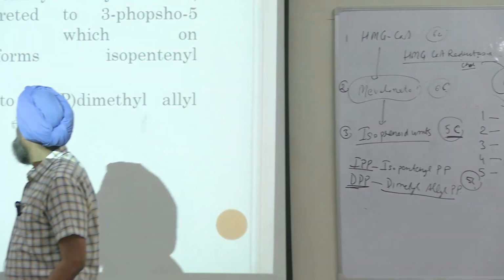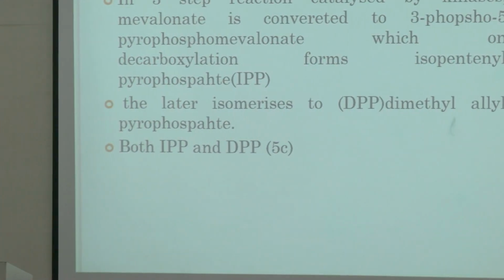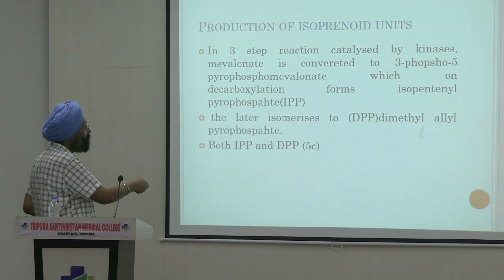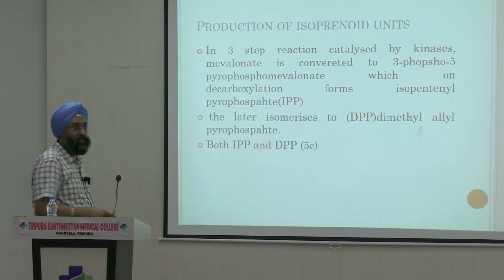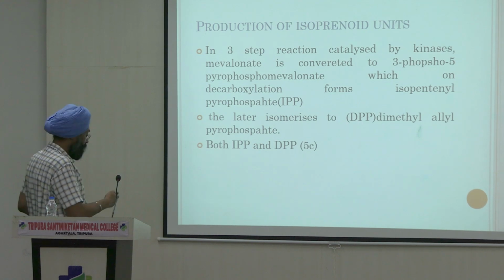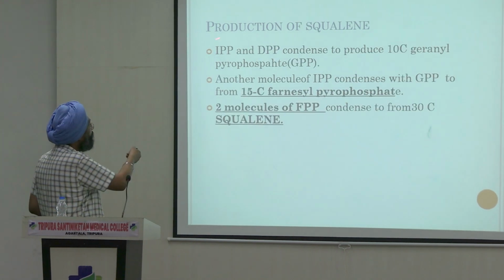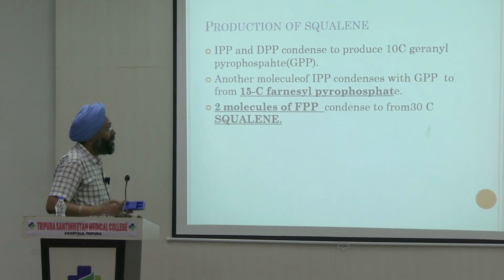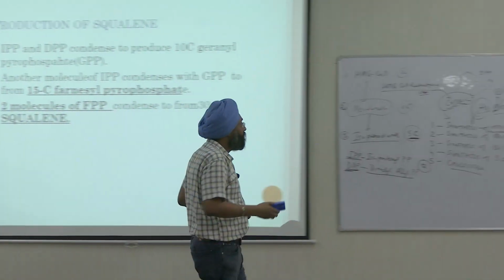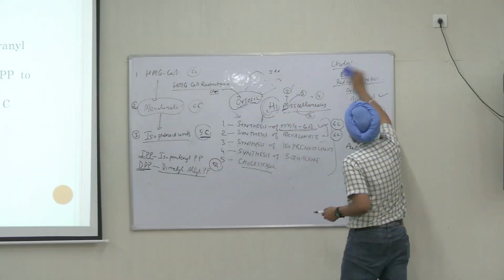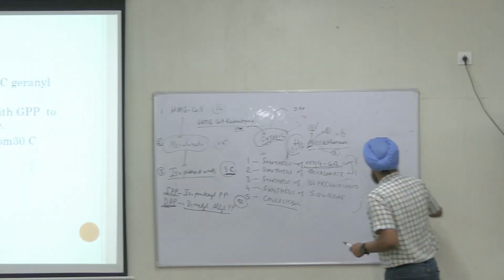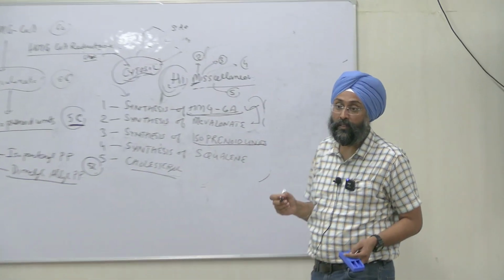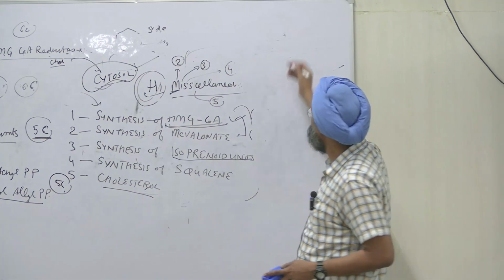Both are 5 carbon units, right? Now, both are 5 carbons. Isopentenyl pyrophosphate and dimethyl allyl pyrophosphate, both are 5 carbons, right? Now, IPP and DPP condense to produce 10 carbon geranyl pyrophosphate. See, the isoprenoid units, they are all how many carbons? 5 carbons, right?